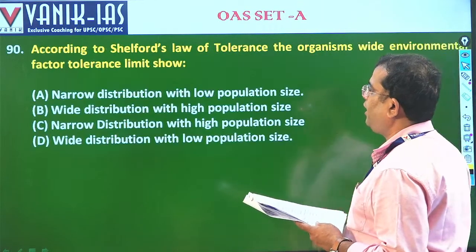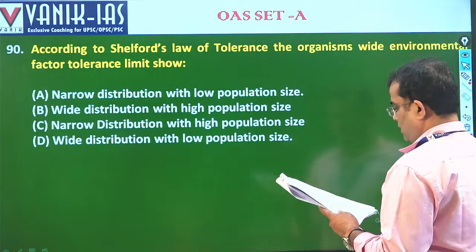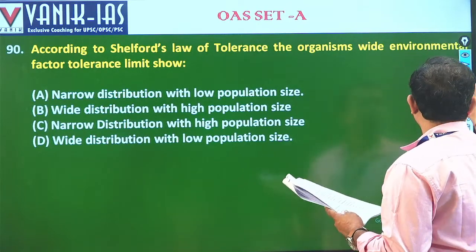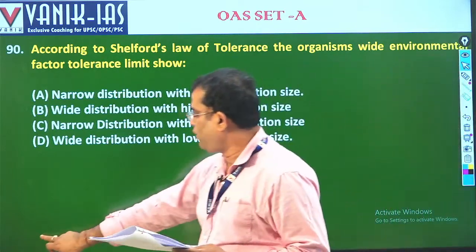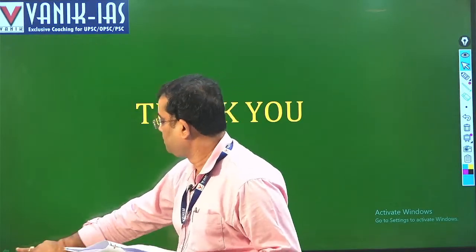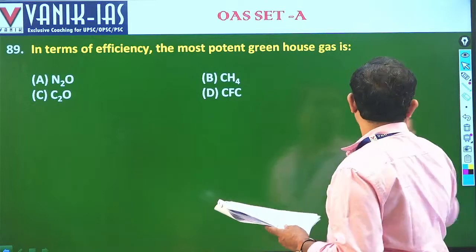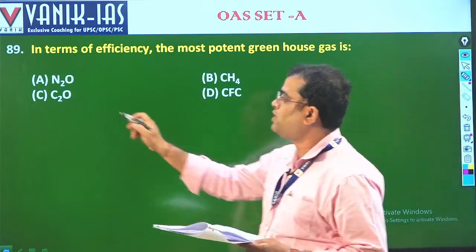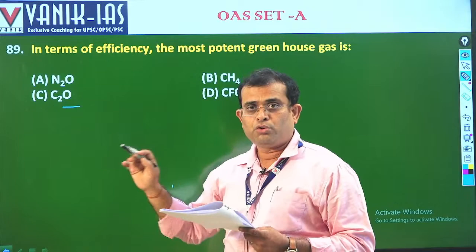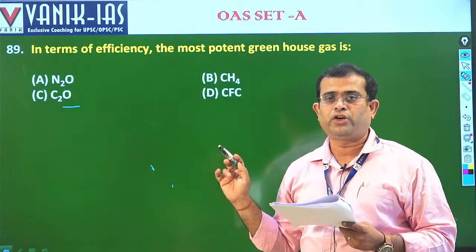Next, 90. In the previous question I would like to say one thing. In terms of efficiency, there is something students used to do wrong, such as C2O. CO2 also has the potential of doing damage.